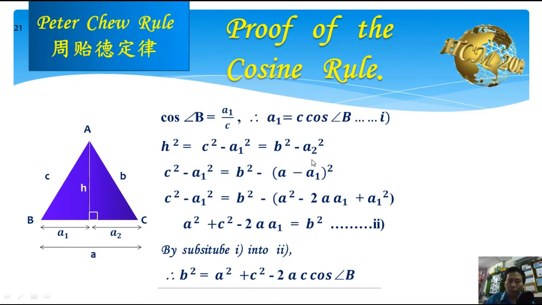After that, we change a2 to a minus a1. And expanding this power 2, we get a power 2 minus 2a a1 plus a1 power 2. Arranging again, we get this formula and we let it be equation 2. By substituting a1 equals c cos B into 2, a1 becomes c cos B. Then we will get b power 2 equals a power 2 plus c power 2 minus 2ac cos B. Then we get the cosine rule.